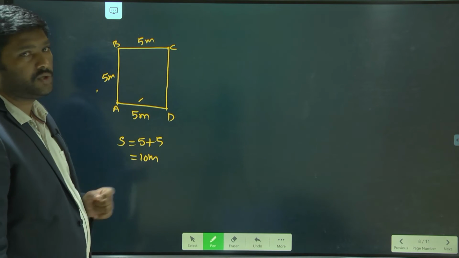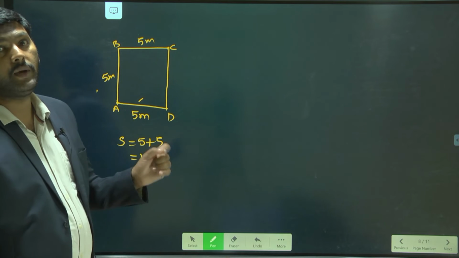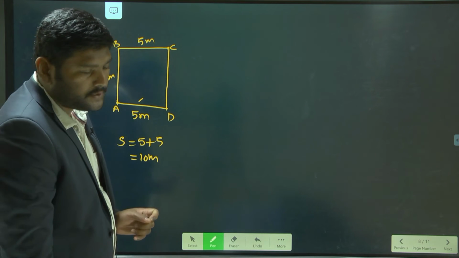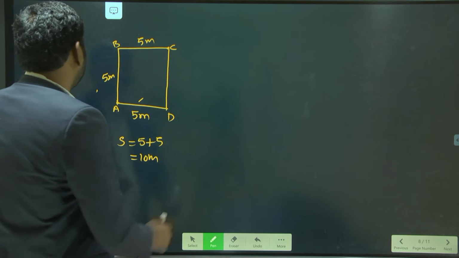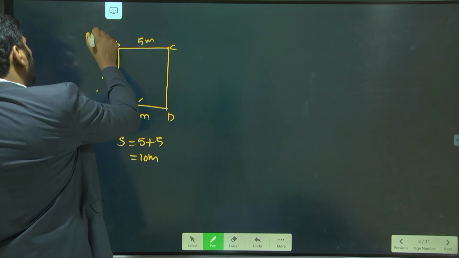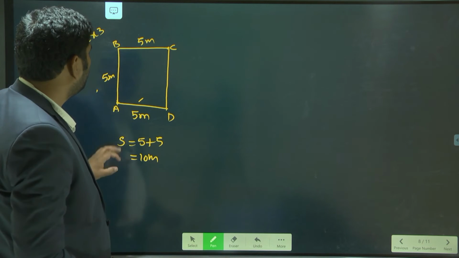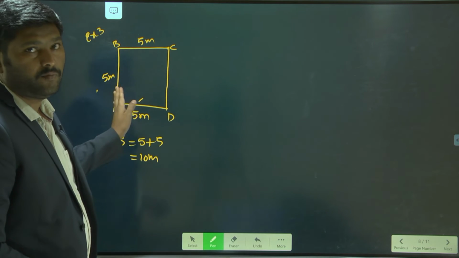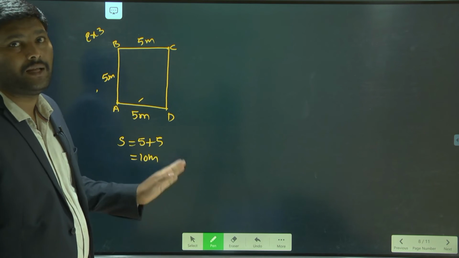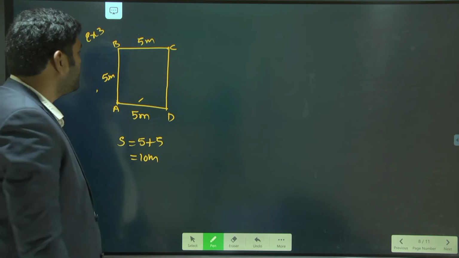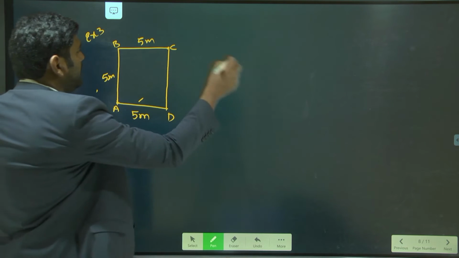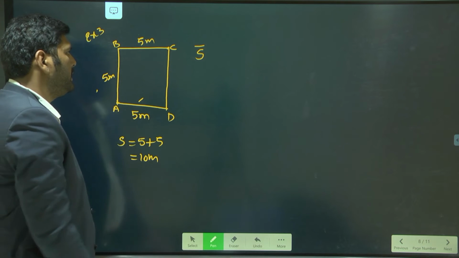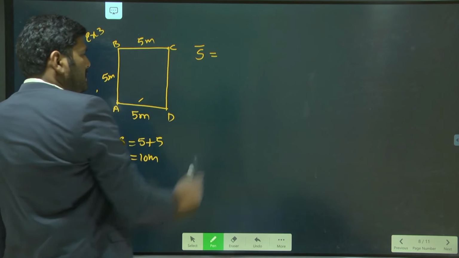Similarly, the second question is the displacement covered by the person. What is the displacement covered by the person? This is your example number 3. In this example, the first question is distance. The next question, with the same data, is displacement. What is the displacement? Look here. Displacement I will represent with S bar. S bar is equal to how much?